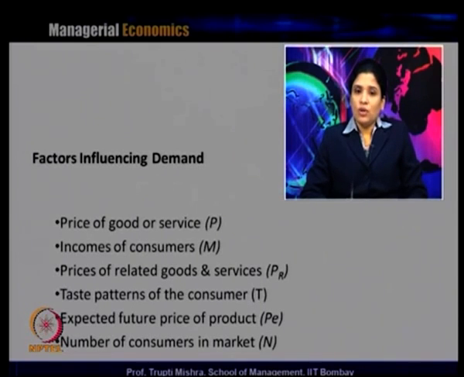So the price of related goods, like the price of a substitute good or the price of a complementary good, also influences the demand for the product. So one is the price of the product, second is the income of the consumer, third is the price of related goods and services. The related goods and services in question can be a substitute good or a complementary good.